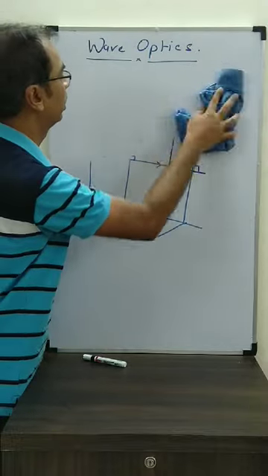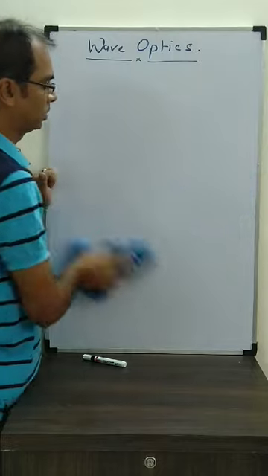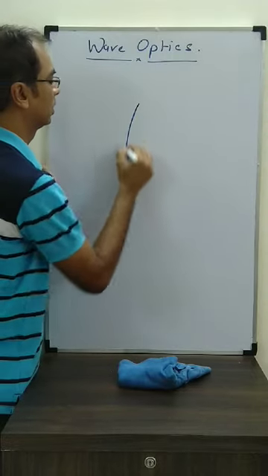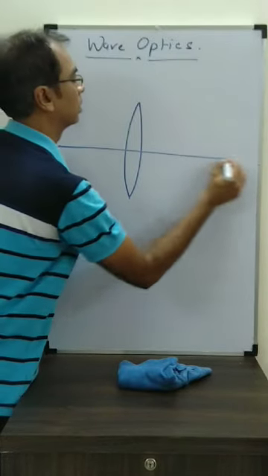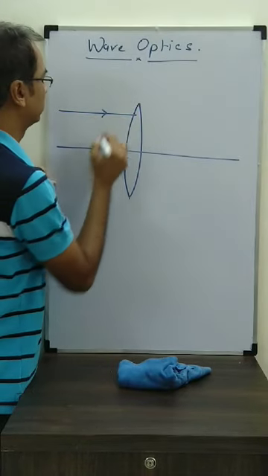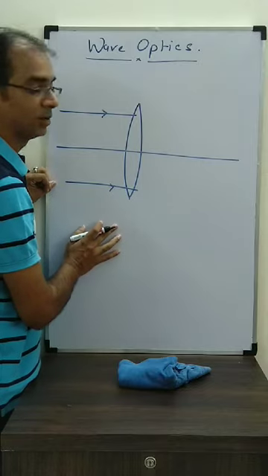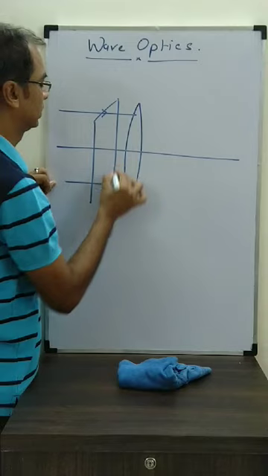What can we do? Suppose we make plane wavefronts incident on a convex lens. We know all that. This is how the rays will be coming from infinity. If I am saying plane wavefront, that means the rays are coming from infinity. So if I make plane wavefronts like this.